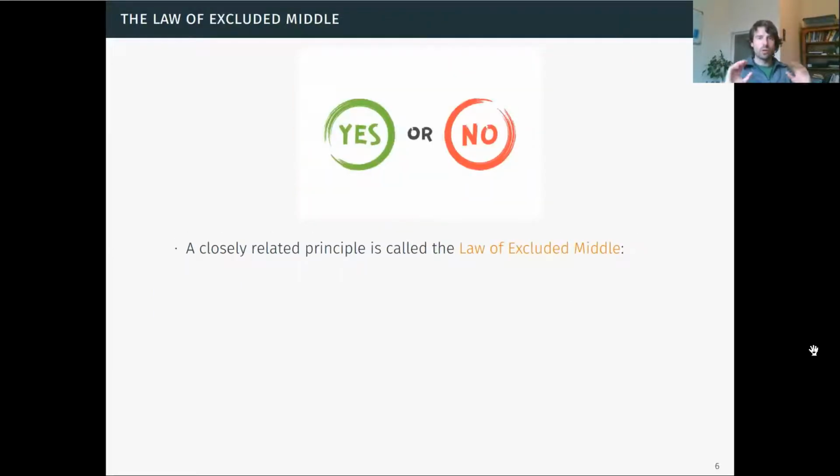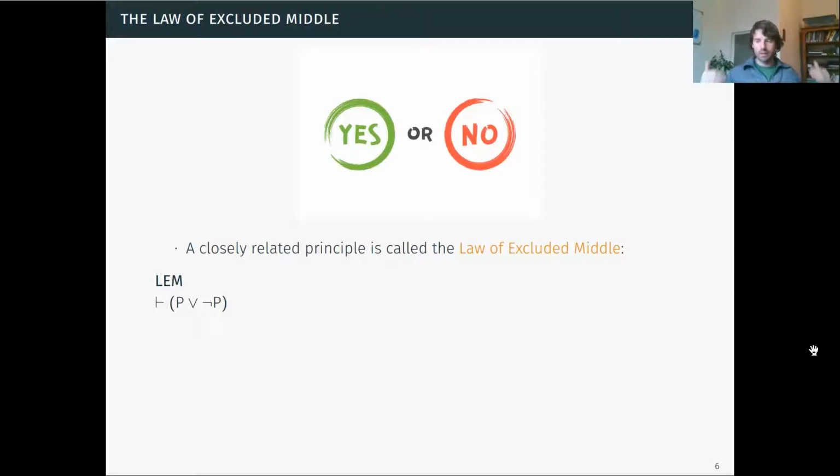Now, we're going to contrast this a little bit to the law of excluded middle. It's a really closely related principle, but it's something we want to make a distinction between. Bivalence and the law of excluded middle are not actually identical. The law of excluded middle says that it's a theorem, something we can prove from no assumptions, that P or not P is true for any particular sentence.